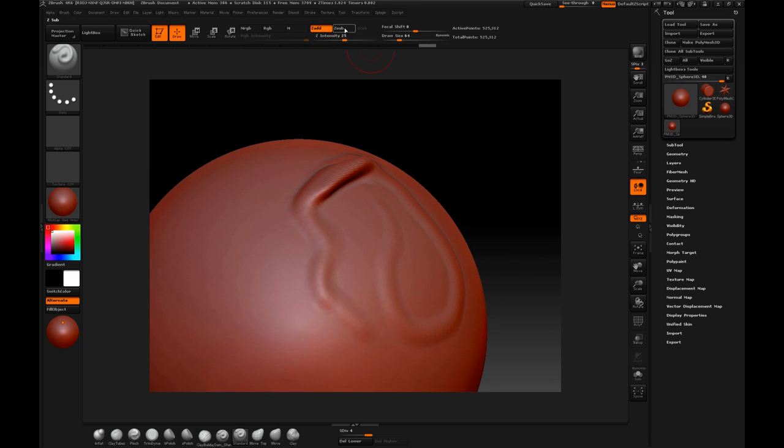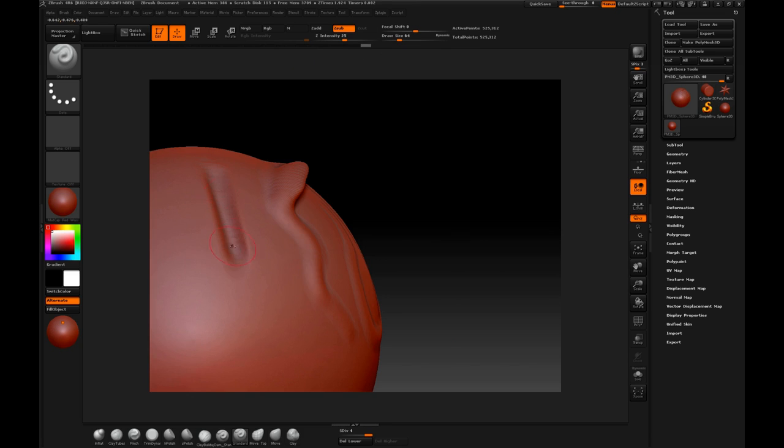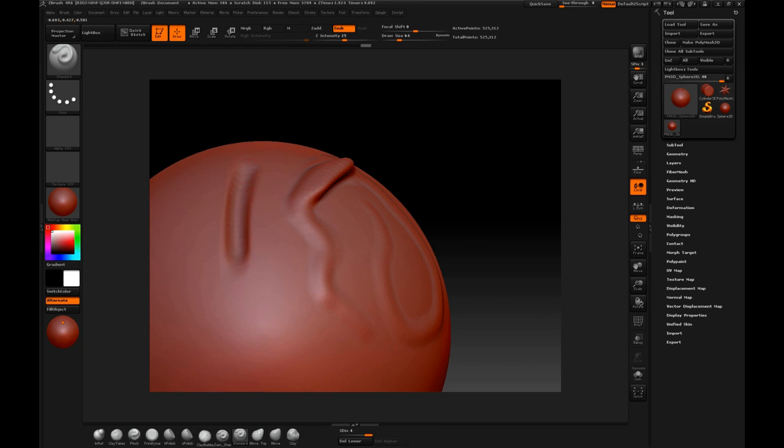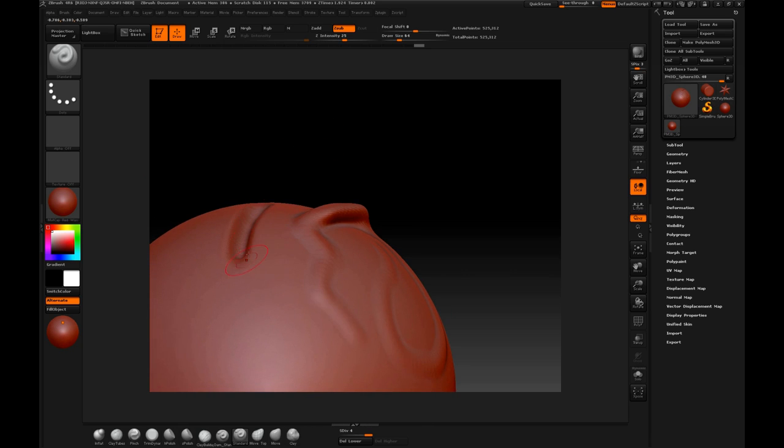Z-sub works the opposite way. When enabled, and we start applying strokes, it generates the opposite effect, removing material and generating a fissure. As you can tell, these are quite important tools for us when sculpting. Nevertheless, you could imagine how tedious it would be taking the cursor over and over again from the sculpture to the panel, making us waste time. So, that's something we have to avoid as much as possible.